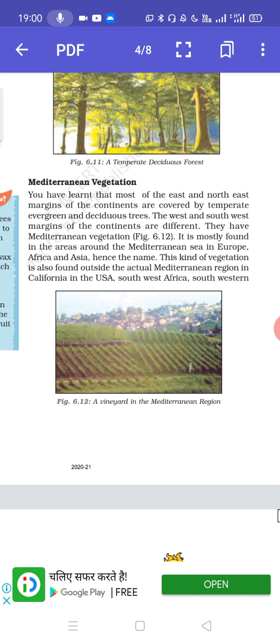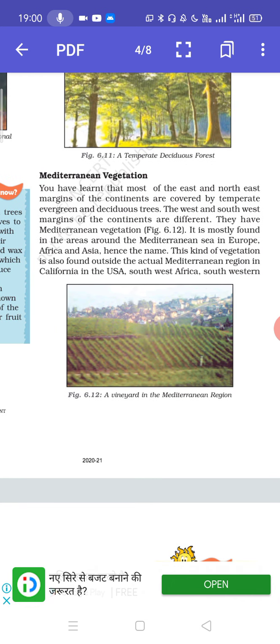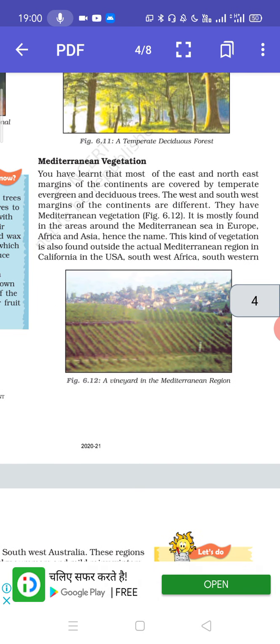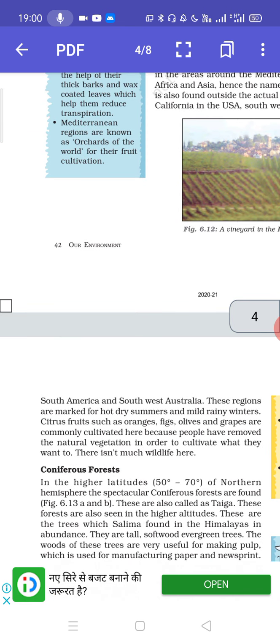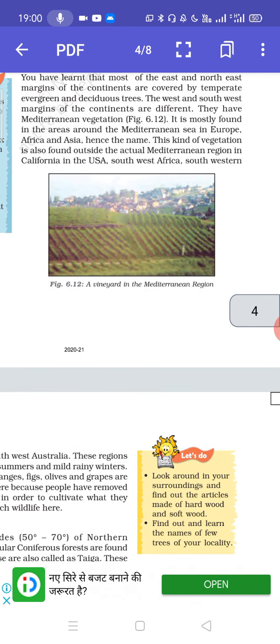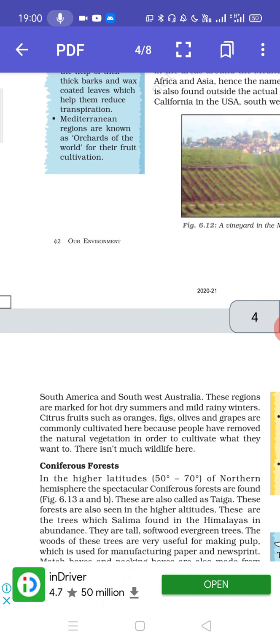It is mostly found in the areas around the Mediterranean Sea in Europe, Africa, and Asia. Hence the name. This kind of vegetation is also found outside the actual Mediterranean region in California in the USA, Southwest Africa, Southwestern South America, and Southwest Australia.